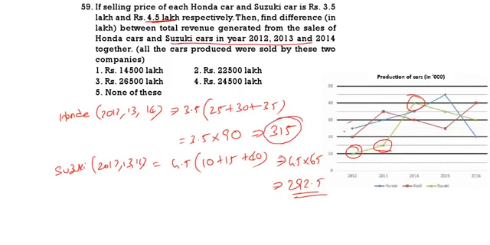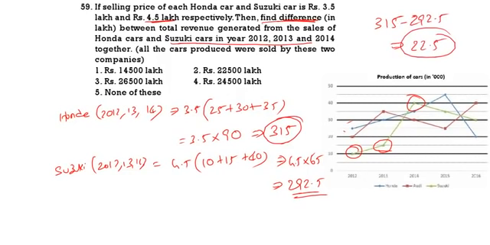Now, what is the difference it is asked? So, 315 minus 292.5. So, the difference is 22.5. That means 22.5 lakhs or 22,500. 22,500 is the correct answer.